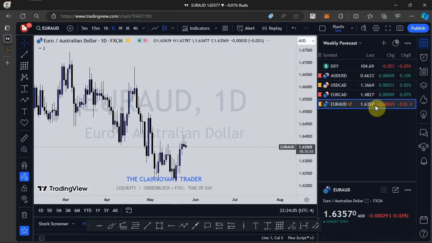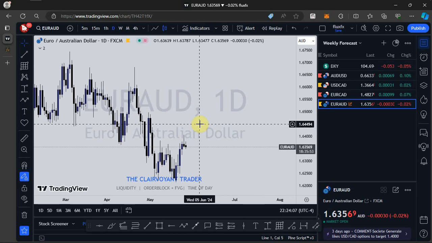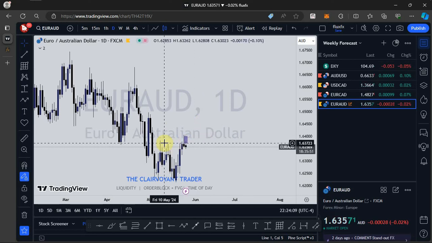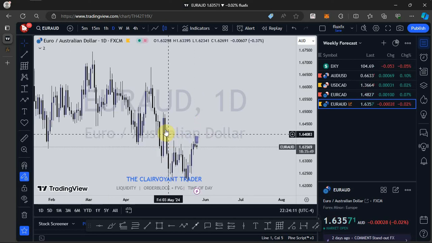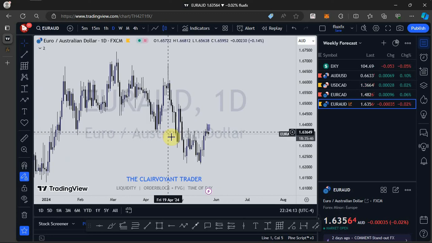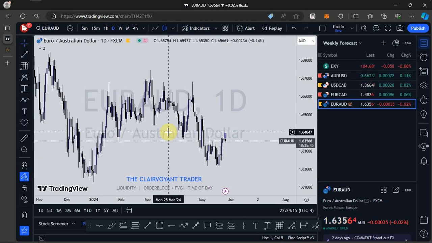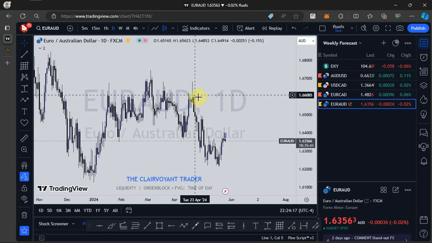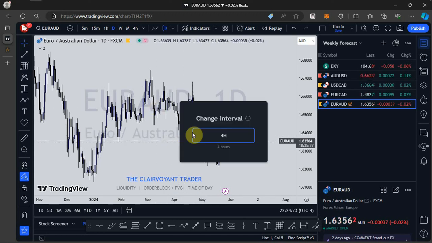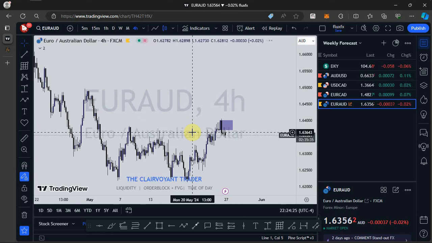So for Euro AUD, we've seen price taking out a short-term high right here. So on a bigger picture, price is in a bearish order flow, respecting previous highs and breaking out previous lows. So let's switch to the 4-hour and see what is happening on the 4-hour time frame here.